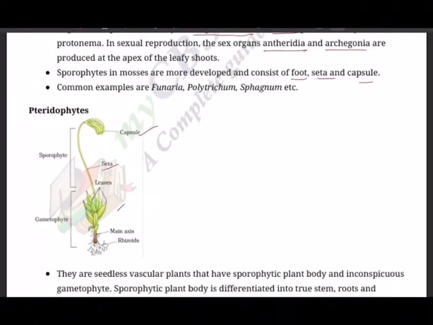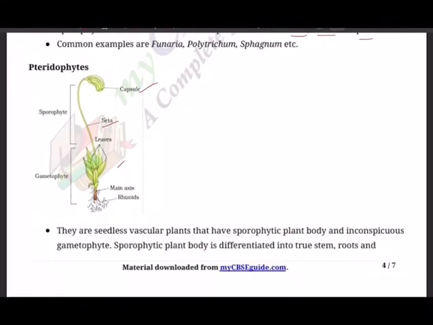Instead, sieve cells are present. That means in pteridophytes, the vascular tissues have just started. The leaves in pteridophytes are very small, as you are seeing here. We call them microphylls, as in Selaginella, and sometimes they are large. If the leaves are large, we say macrophylls, as in ferns.